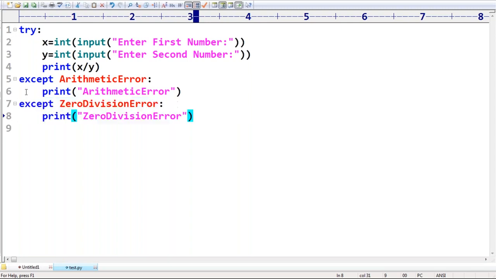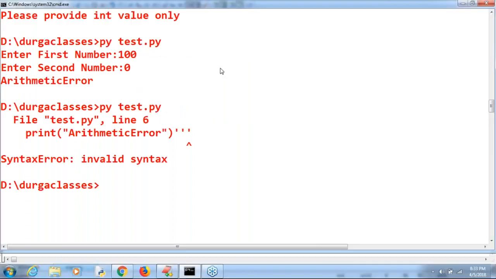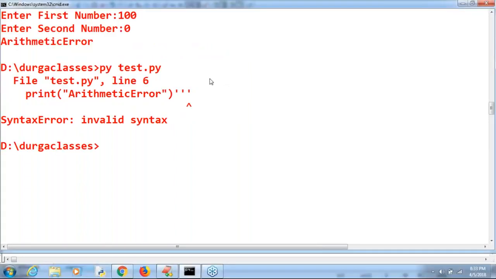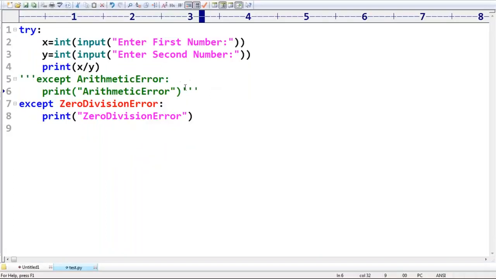No chance at all. Suppose I comment this one out. Then what answer are we going to get now? The first one is matched, so ZeroDivisionError. Have you observed? Invalid syntax. What is the problem? Am I making any mistake? Yes, ArithmeticError. Dot, double quotes. No problem.